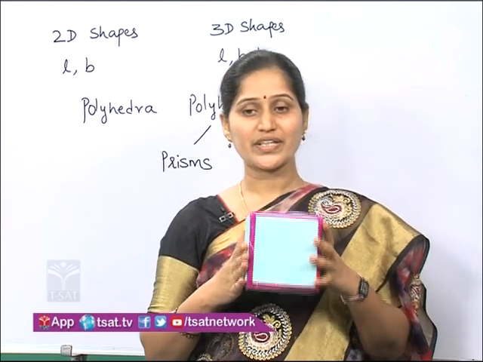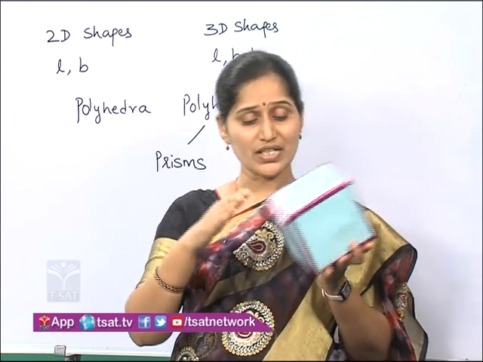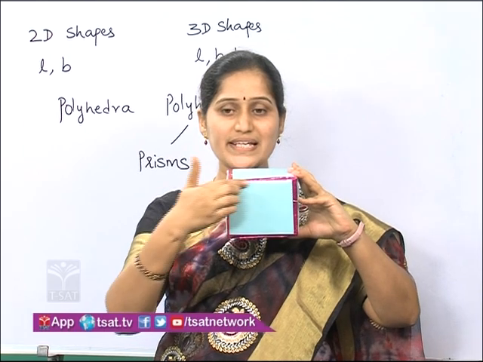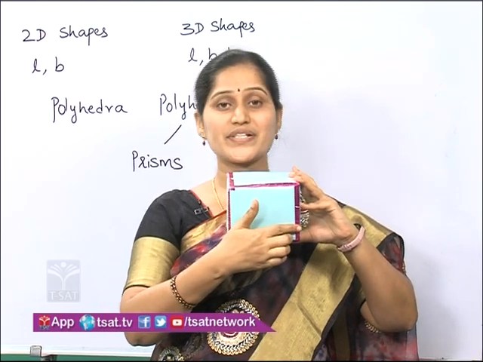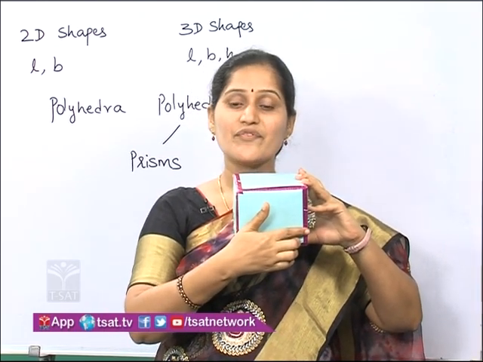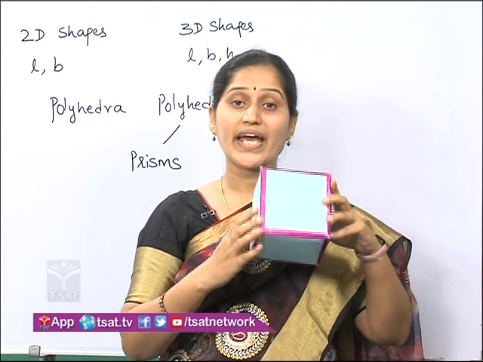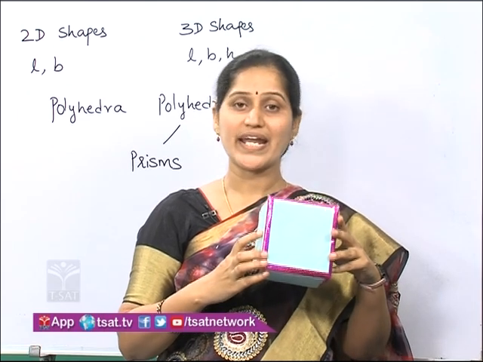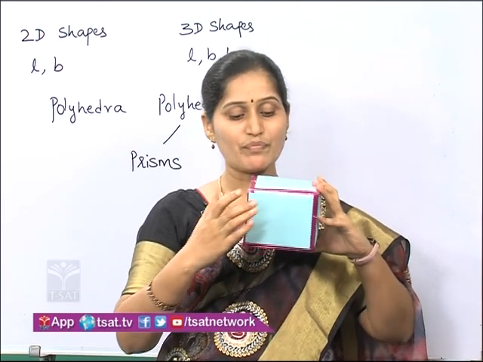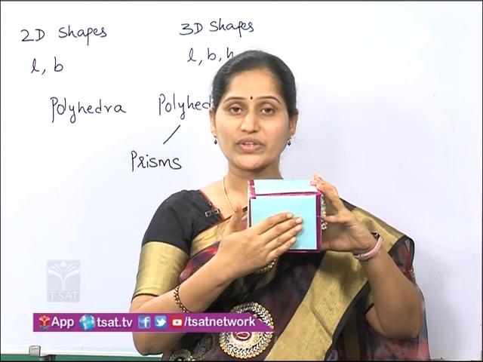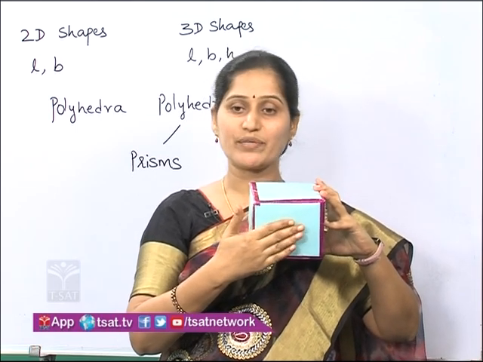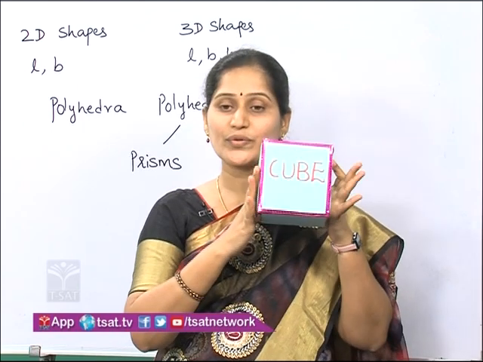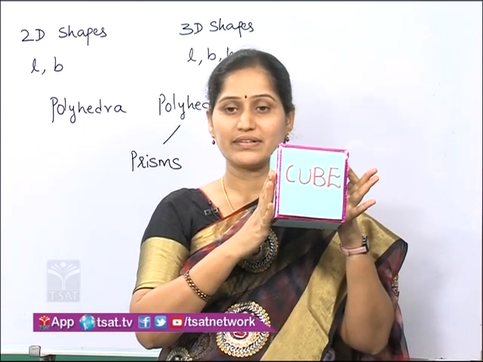Just observe the base shape. So here, what is the base shape? This base is in square shape, so we name it as a square prism. Based on the base shape, we are naming the prisms. Here the base is in square shape, so we are naming it a square prism. Particularly, the square prism is also known as a cube, right?